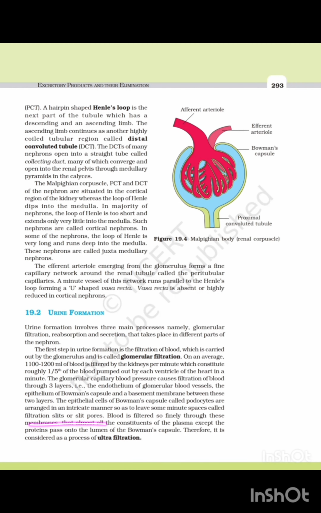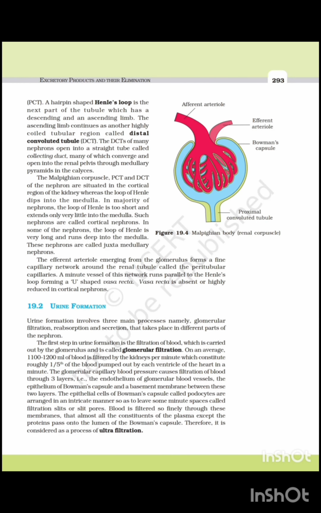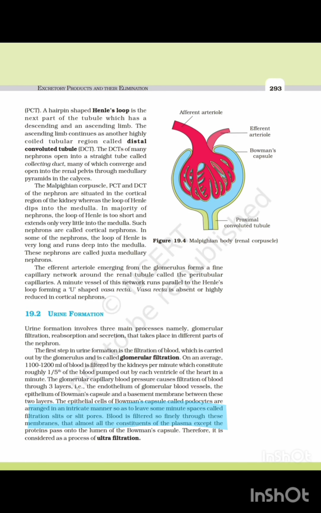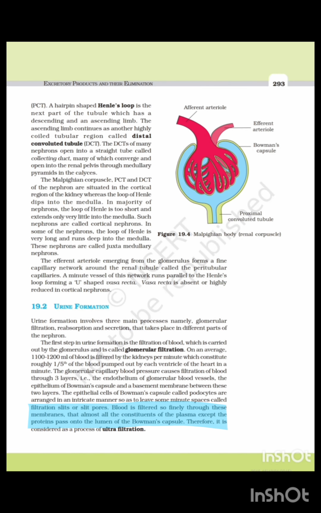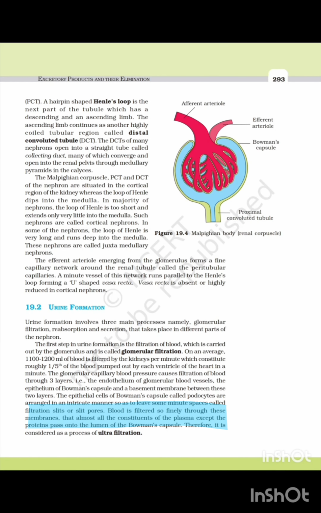Comment true or false on that statement. Blood is filtered so finely through this membrane that all the constituents of plasma pass onto the lumen of Bowman's capsule. False. Blood is filtered so finely through this membrane that almost all the constituents of plasma except protein pass onto the lumen of Bowman's capsule. Therefore, this process is considered as a process of dash, the process of ultrafiltration.